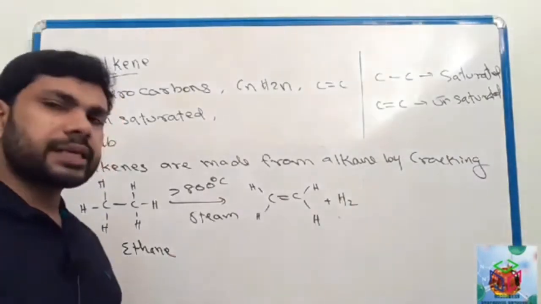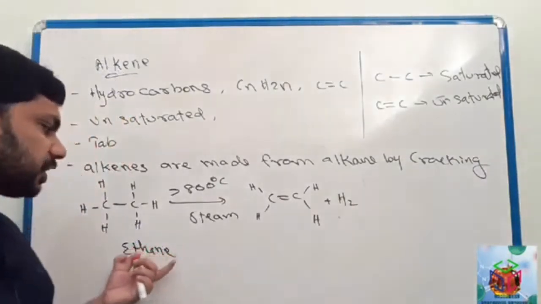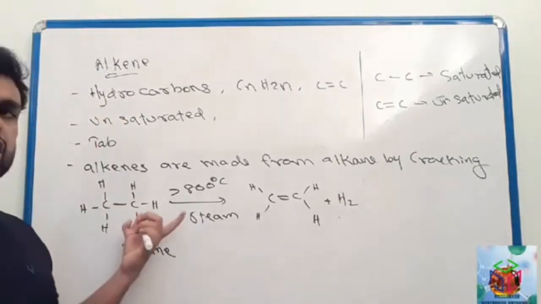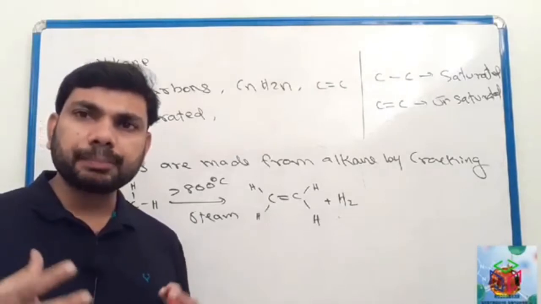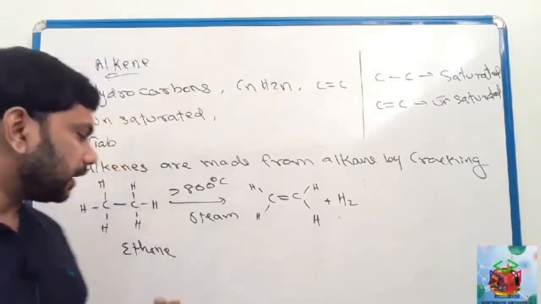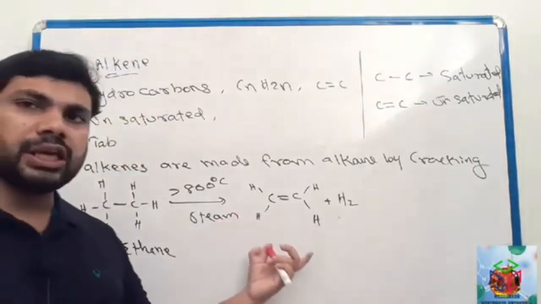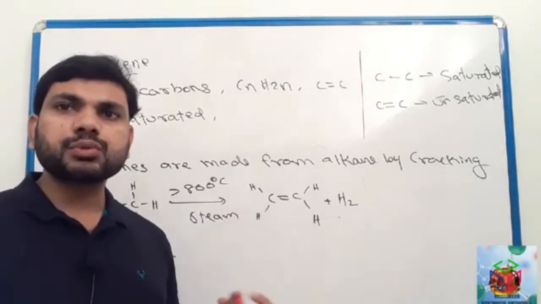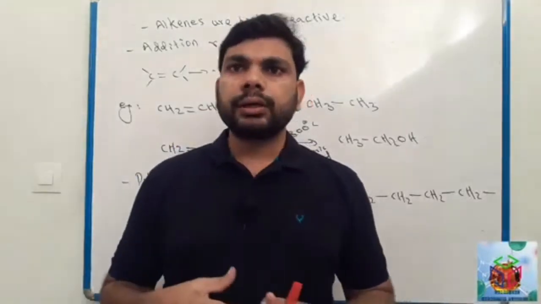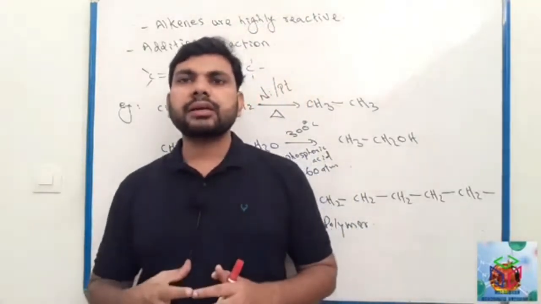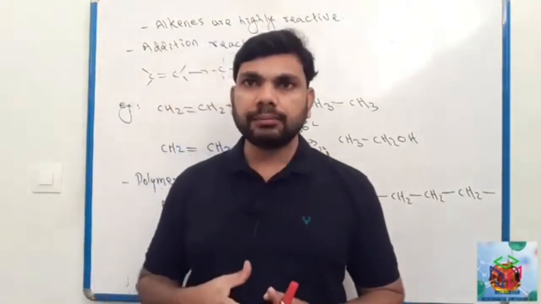See here, this is an example for cracking. This is ethane. Ethane, after strong heating at more than 800 degrees Celsius in the presence of steam, will change to ethene and hydrogen. This is one example for cracking. Clear?